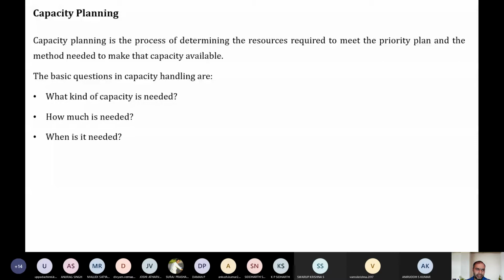As discussed in the last class, we were discussing capacity planning, and this capacity planning or handling is about three things. That is, what kind of capacity is required, how much is required, and when or where it is required. So these three things are the primary questions which we should ask before starting capacity planning. That is, what kind of capacity is required, like what is the requirement for the production activity to start, then how much is required, then when it is required. All these are the three things which we have to consider while going for capacity planning.